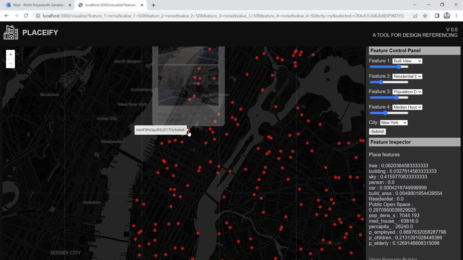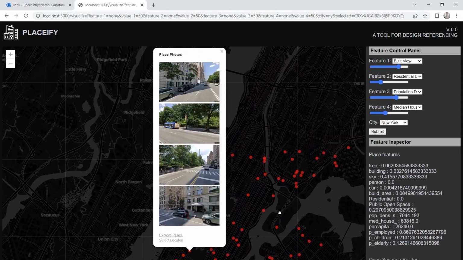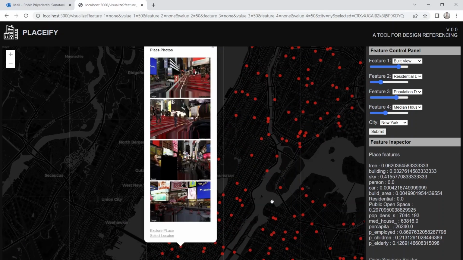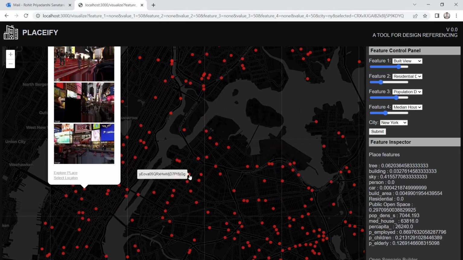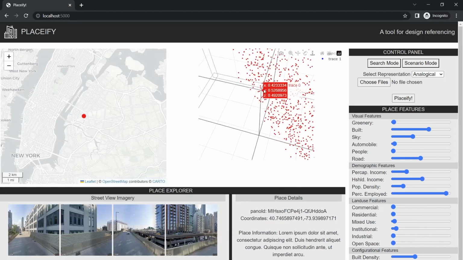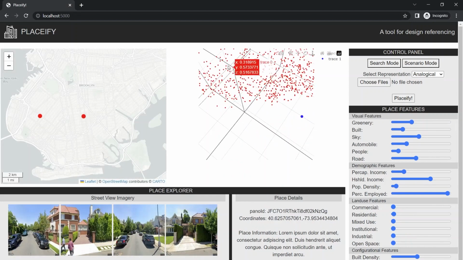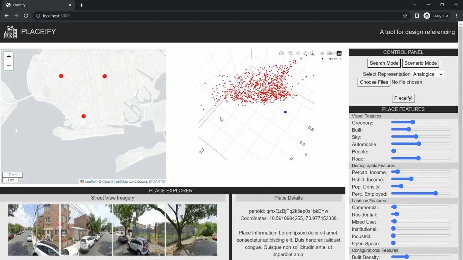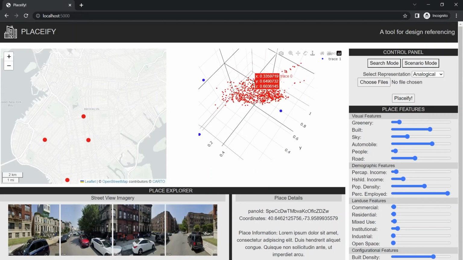PLACEIFY is a web application that allows for design referencing and reference-based scenario building in early-stage urban design. It offers a number of user interfaces that allow designers to evaluate urban qualities by searching for real places around the world which share similar features.